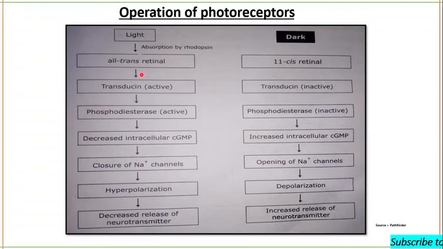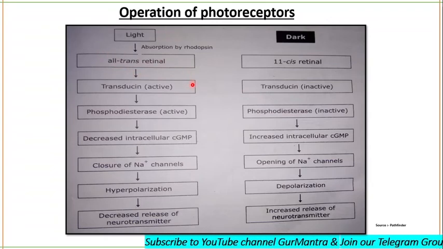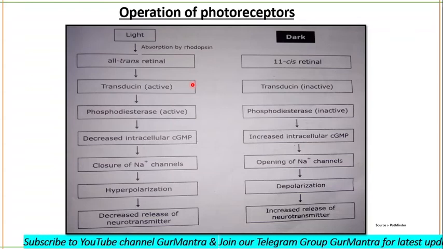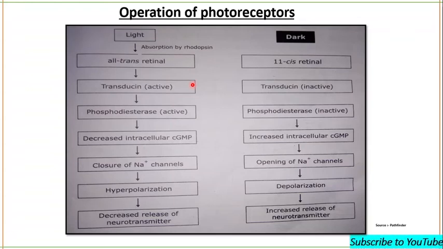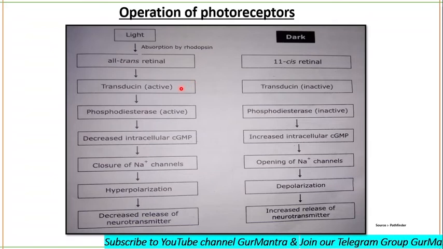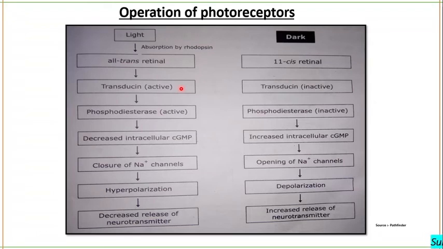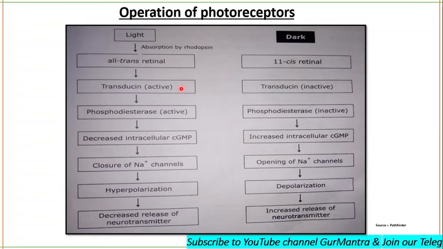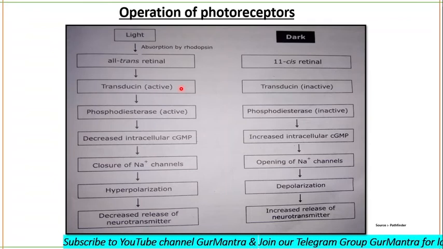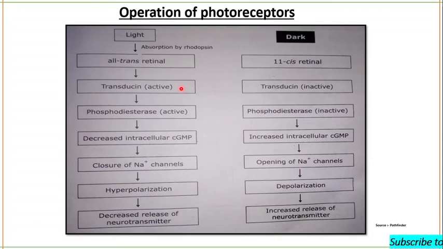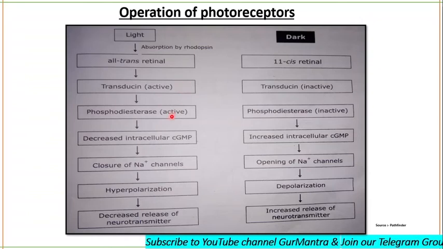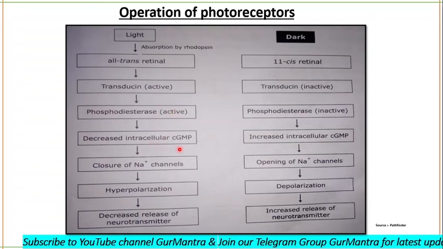Remember this again: all-cis will be converted into all-trans. Then this will change the conformation of opsin and activate the G protein transducin. After 11-cis retinal is converted into the all-trans configuration, it separates from the opsin, and the process is called bleaching. The active transducin will now activate the intracellular enzyme phosphodiesterase, which will convert cyclic GMP into GMP.